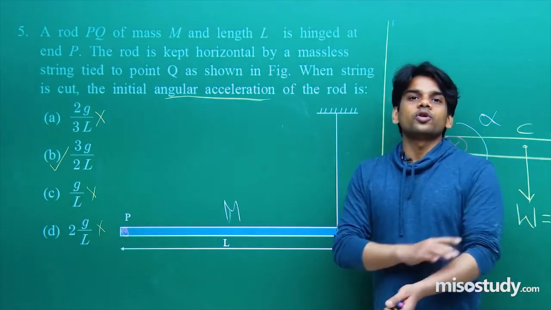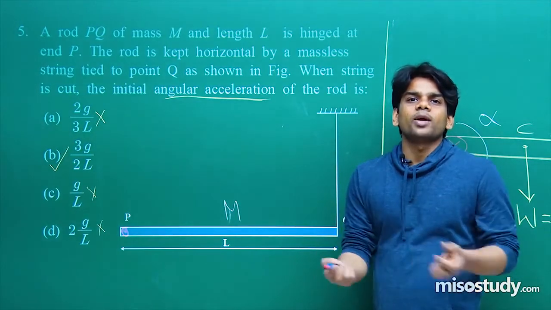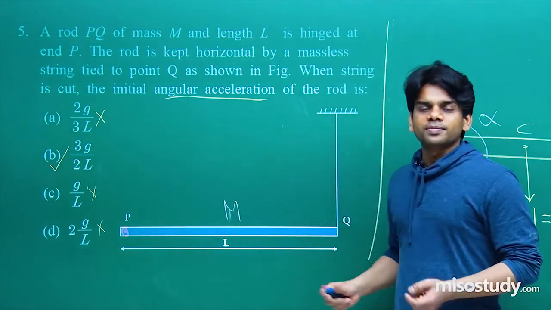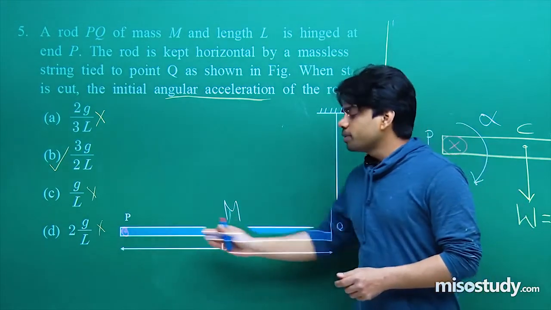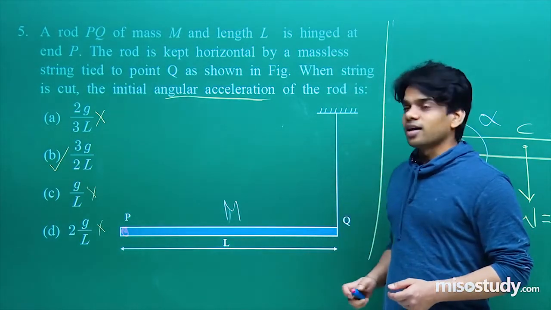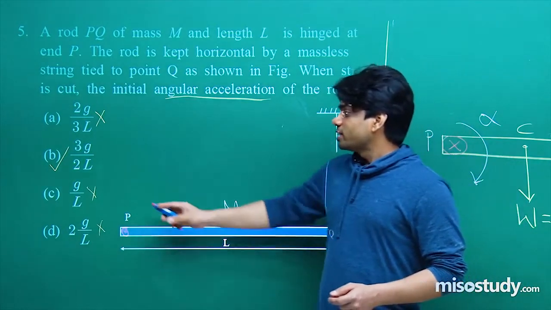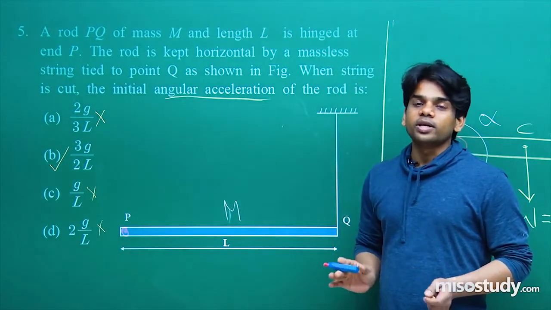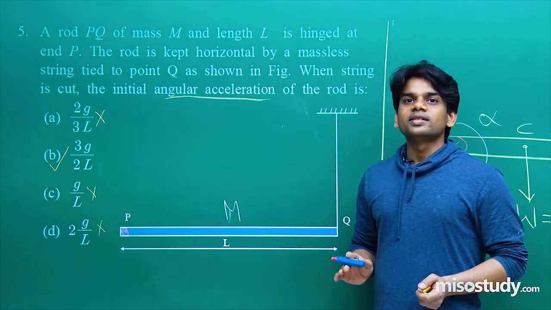And you will simply say that alpha is equal to A by R. You will be confused about how to take R, and then you will sometimes be taking L, and you will be marking G by L as the answer. So you will be marking that G by L is the right answer. That is the mistake that a common student makes. Try to avoid such mistakes.